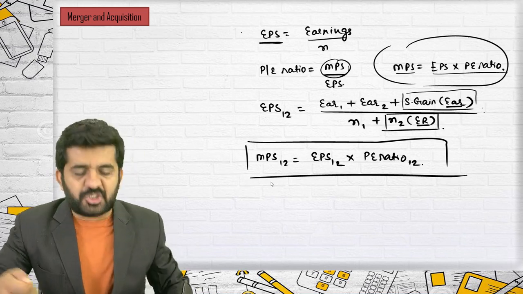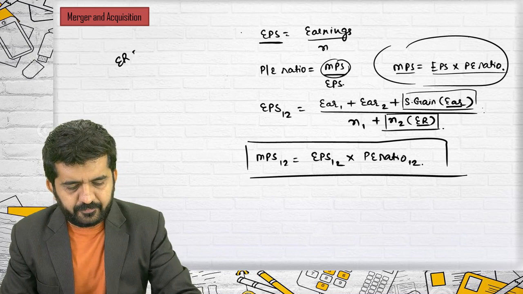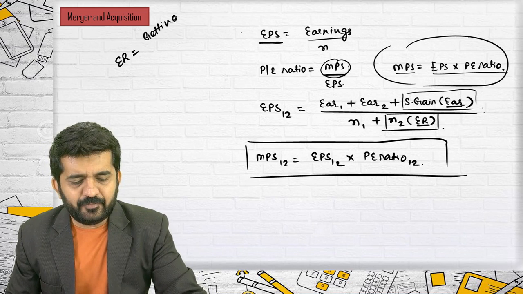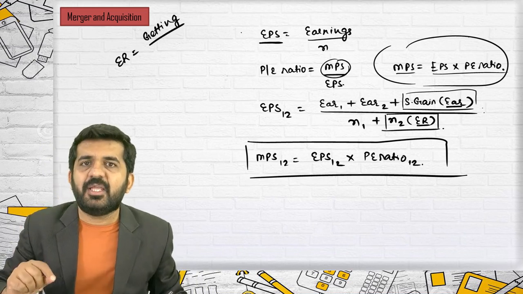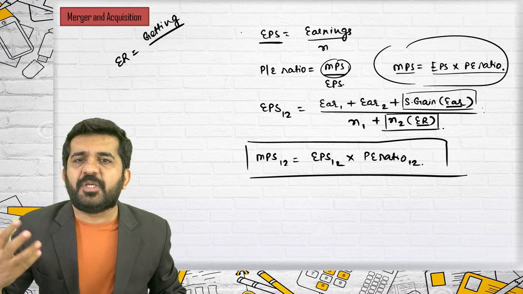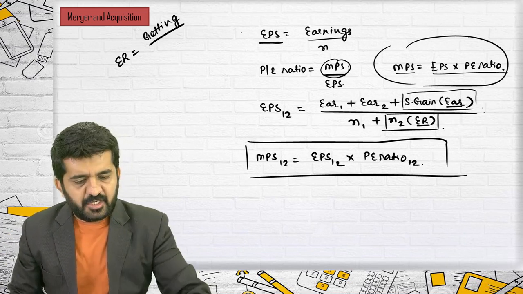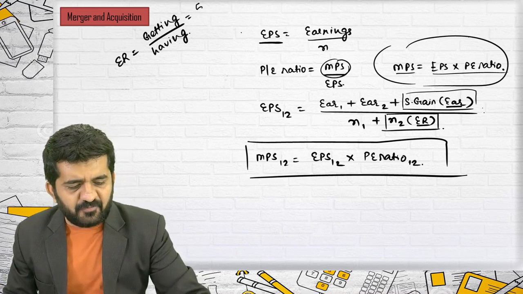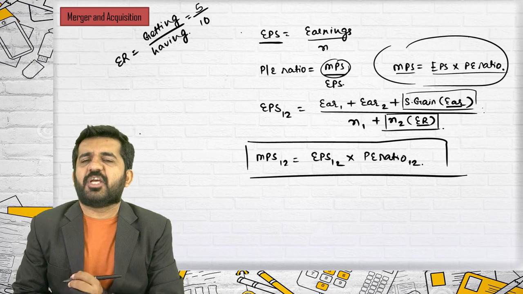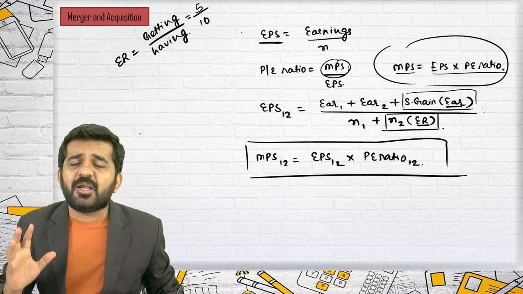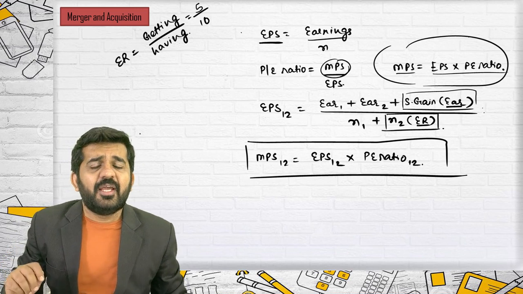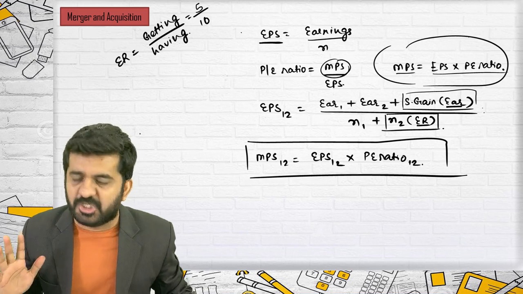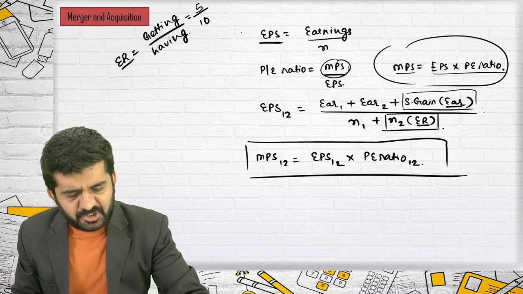Now, what is exchange ratio? That also we have done. Exchange ratio basically means what you are getting divided by what you are having. Who are getting the shares? They are shareholders of selling company who are getting the shares. So, if you are getting 5 shares, when you are having 10 shares, the exchange ratio is 0.5. Sir, how is this exchange ratio decided? It can be based upon earnings, it can be based upon market price, it can be based upon negotiation.